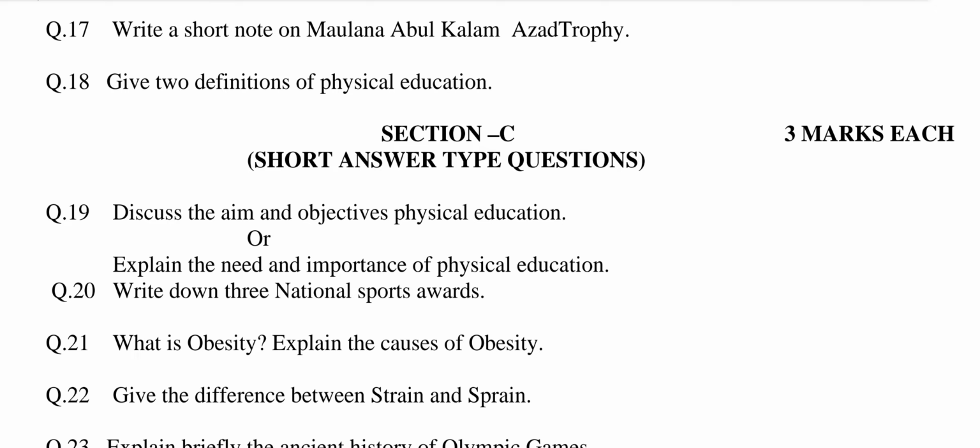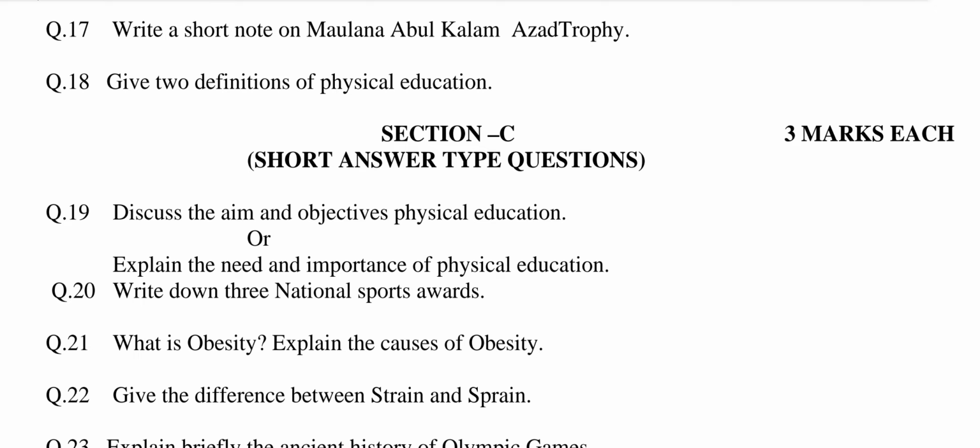The answer may be: the Maulana Abul Kalam Azad Trophy, instituted in the year 1956-57, is a rolling trophy awarded to the overall top performing universities in sports of the preceding year for promoting competitive sports in the university sector with a view to arouse keen interest among students and motivate teams to take up competitive sports.